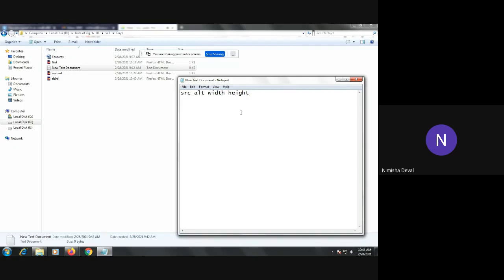You have to write in proper syntax. So I will show you its syntax. This is the image tag. In that image, first you have to write src is equal to your reference, meaning the location of your image, then height.